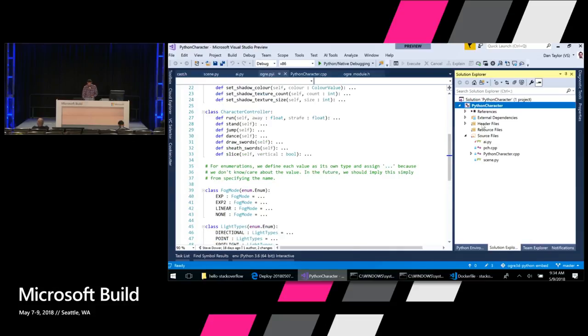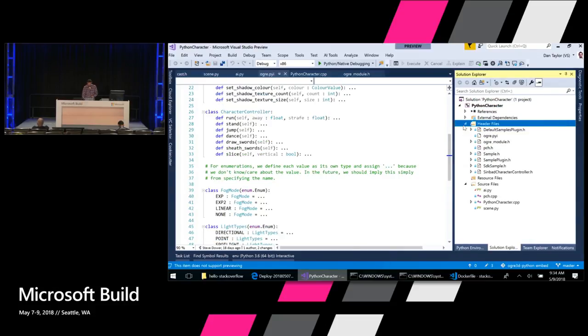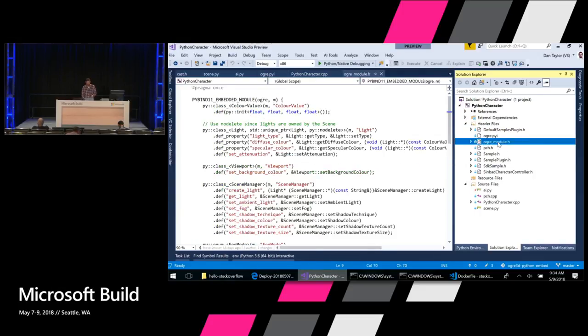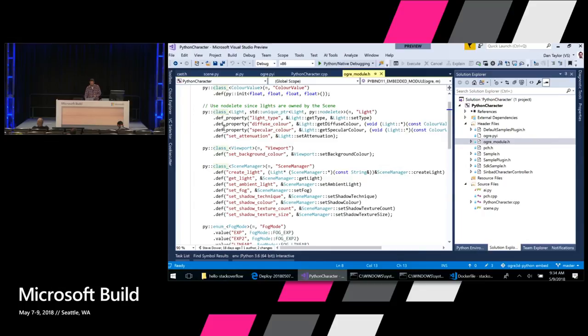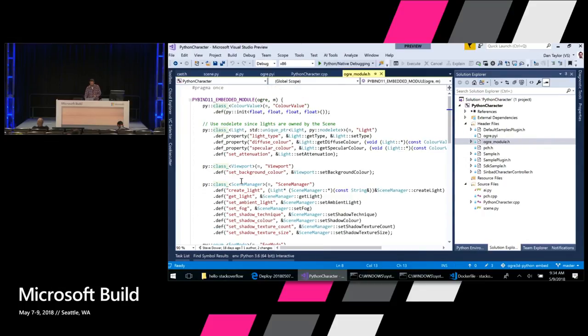And so I'm going to step into here. What we've done is wrap a bunch of the C++ objects using this PyBind11 module. PyBind11 is a library out there that you can use. We just define a bunch of our C++ classes in here, and then we're basically defining a Python module that wraps all of those C++ types. So we've got our game character, we've got different lights and shadows and things in the scene, and this puts all of this in a Python module named Ogre.